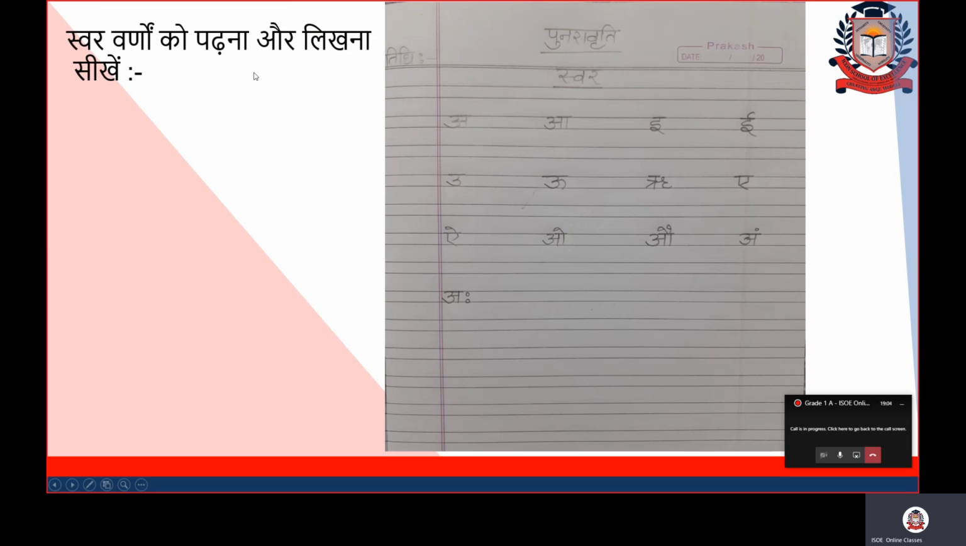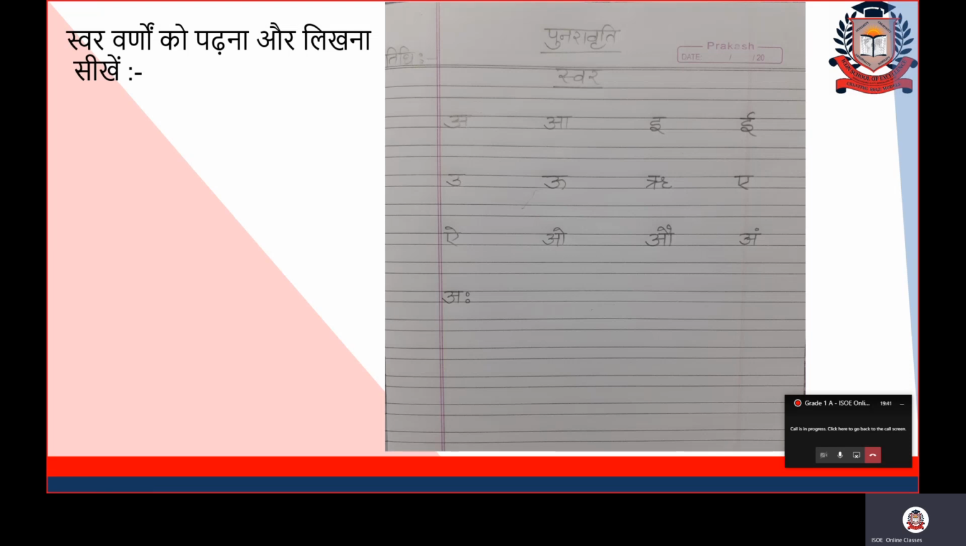Now let's practice reading and writing these letters. So the heading is स्वर वर्णों को पढ़ना और लिखना सीखें. It means let's learn to read and write these swar letters. So this is your copy page here. On the top you will write the heading Punaravriti. And here on the first line you will write swar varan. Underline it. Here in the corner of the page you will write the date. Whenever Hindi class is there, you will write the date on the top.